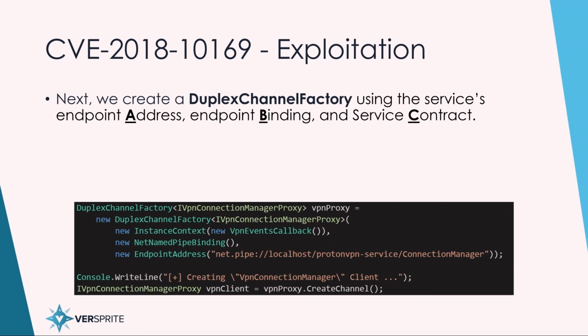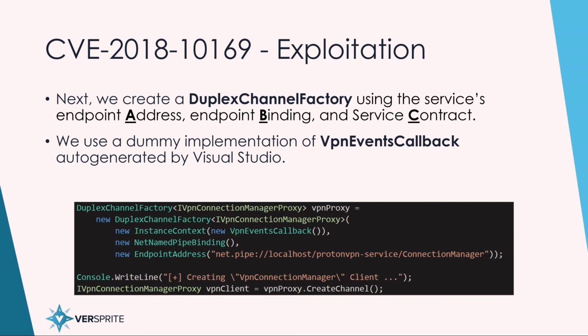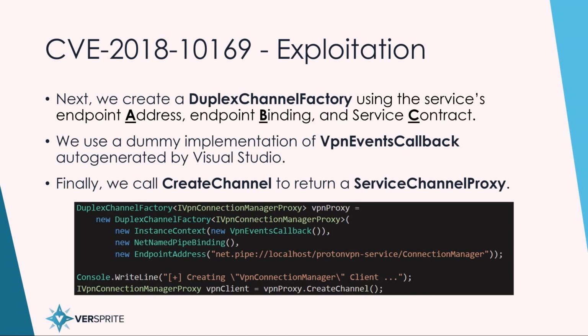And the duplex channel factory, as I mentioned, consumes the address, the binding, and the contract. And as I also mentioned, it uses a dummy implementation of VPN events callback. But as you can see, the ABC are all we really need in order to establish a connection to the target service. We call create channel, and it returns the service channel proxy that we named VPN client.